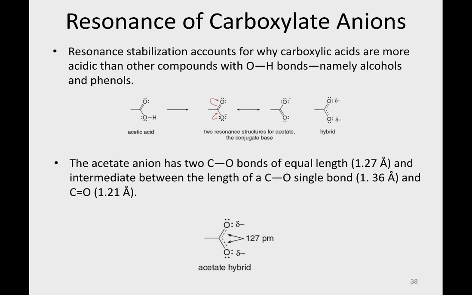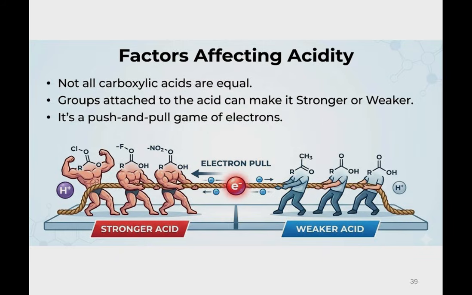So, the factors affecting the acidity: not all carboxylic acids are equal. The group attached to the acid can make it stronger or weaker. It is a push and pull game of the electrons.